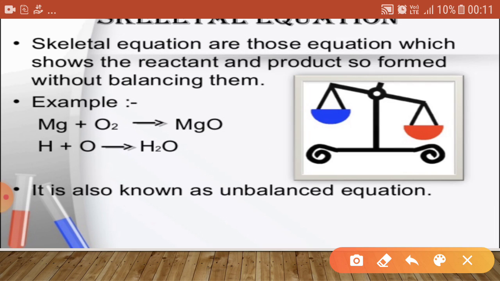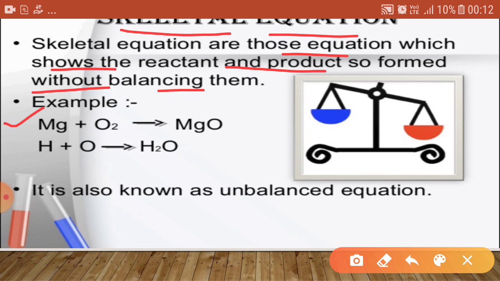Now come to the next point, students, that is the skeleton equation. Skeleton equations are those equations which show the reactants and products formed without balancing. If we take the example of magnesium burnt in the air forming magnesium oxide, here in the reactants there are two oxygens, while in the product there is only one oxygen.